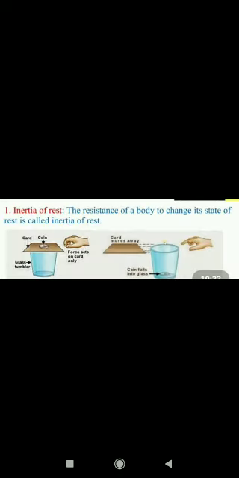What do you mean by inertia of rest? This is one of the examples. The body's tendency to not change its state of rest is called inertia of rest. It will remain at rest even if force is applied. The card will move, but that coin will remain at rest.